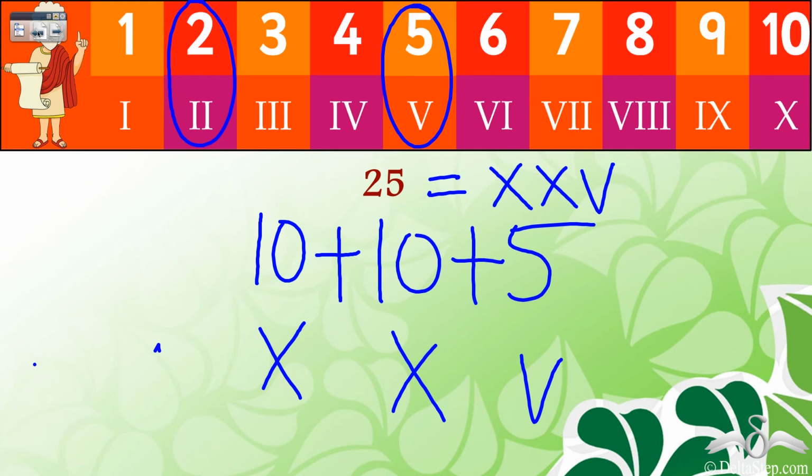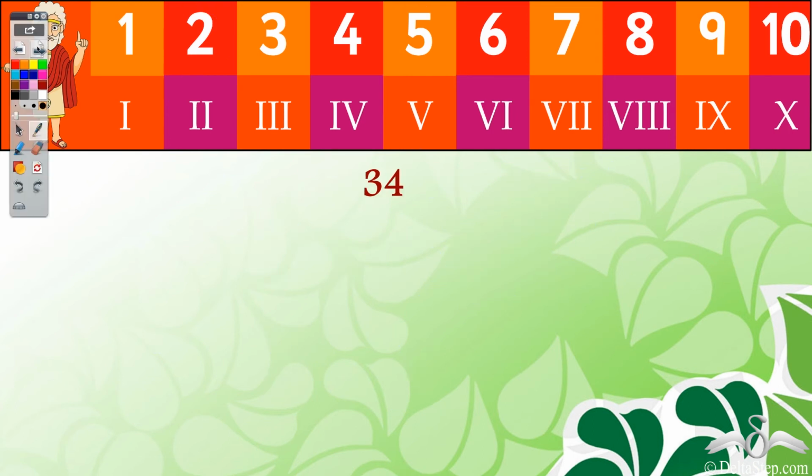Now let's see another number. So now we have 34. Now how do we write 34 in terms of Roman numerals? We know that we cannot represent it simply as 3 and 4. It's 34. Again, we'll start with the largest number which can be used to represent this. So we have 10 as the largest number. So we use 10.